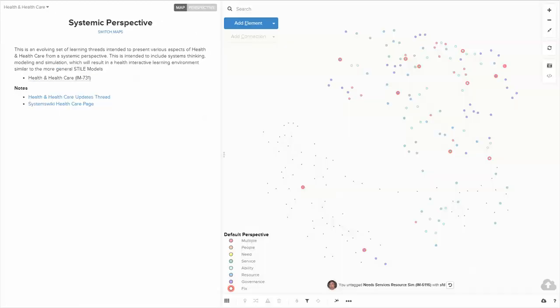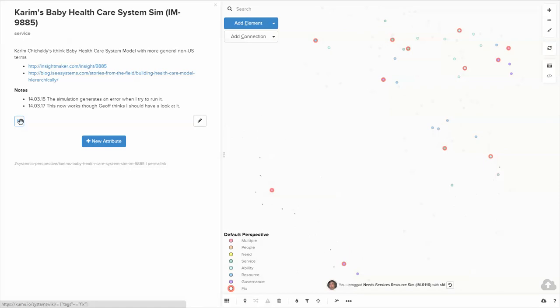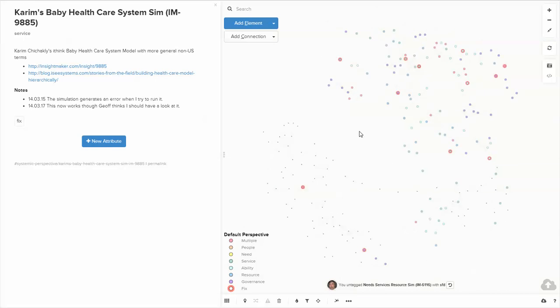In this particular map, the types were set up based upon a set of definitions, and in addition, we wanted to be able to identify certain elements within the map that needed work. So if you look at these, they are of a particular type, but they also have a tag assigned which says fix, so that all of those items have been identified as needing to be fixed in one way or another. So that's one use of a tag.